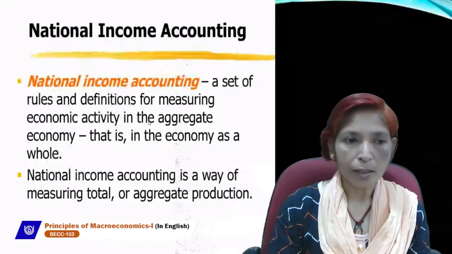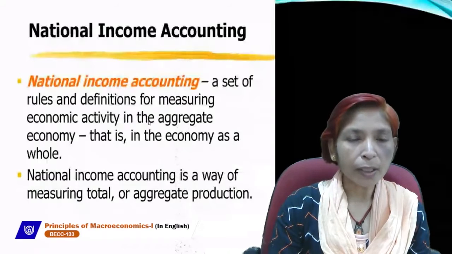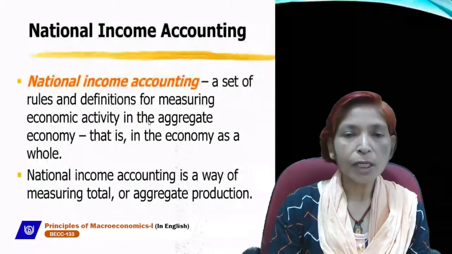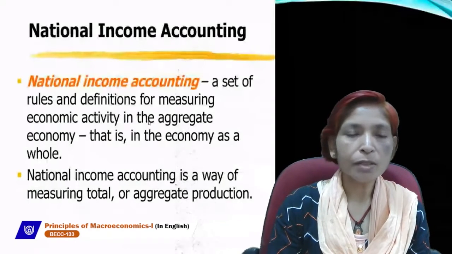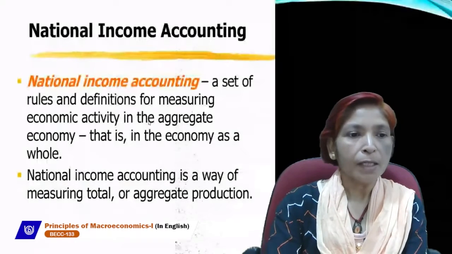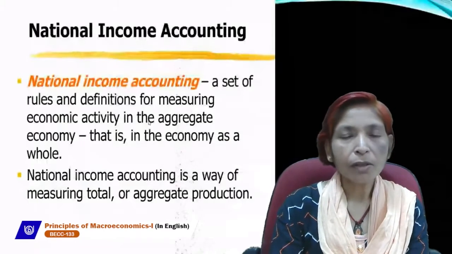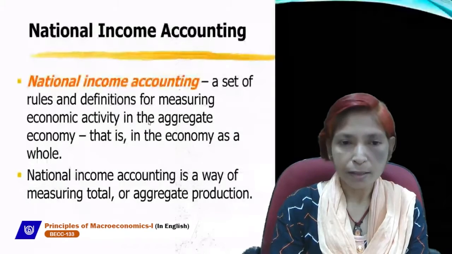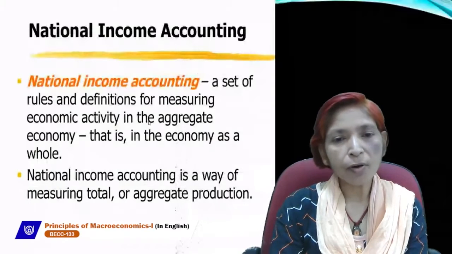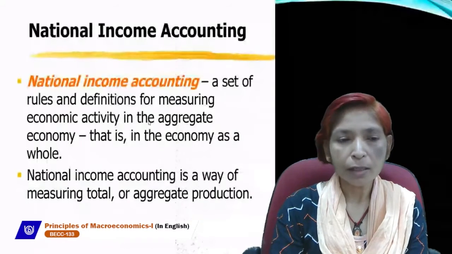Gross domestic product is a very important concept, and GNP is also related with GDP. GDP stands for gross domestic product and GNP stands for gross national product.